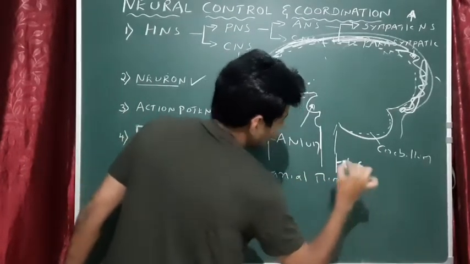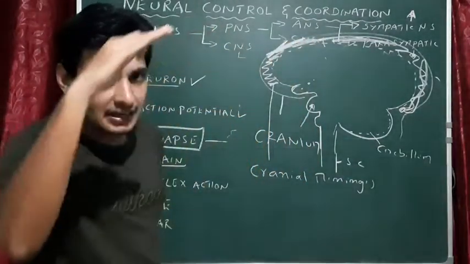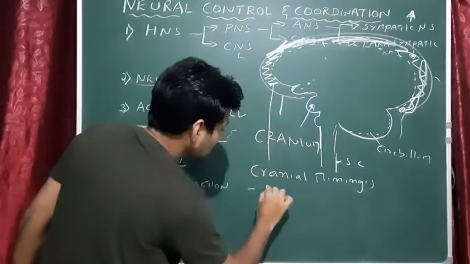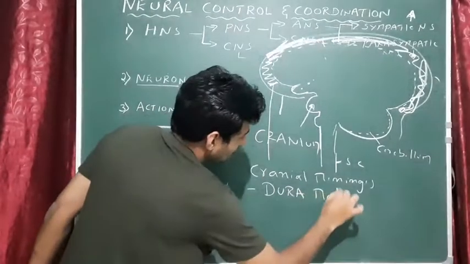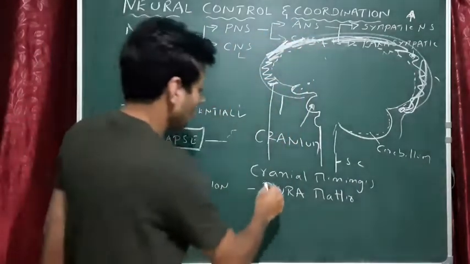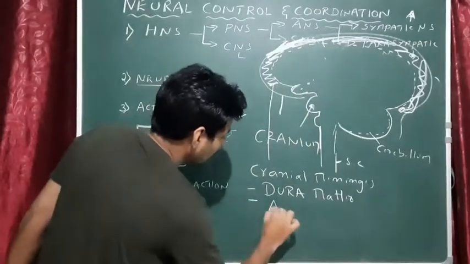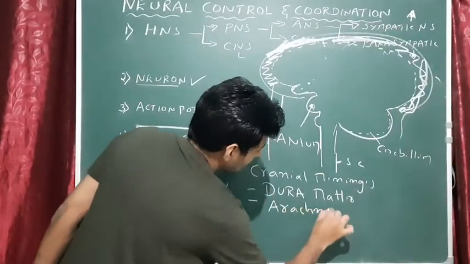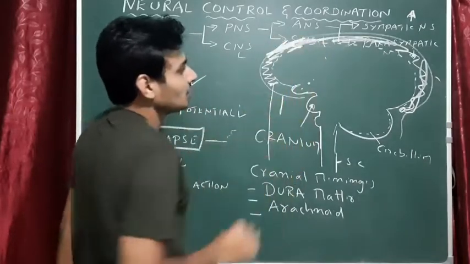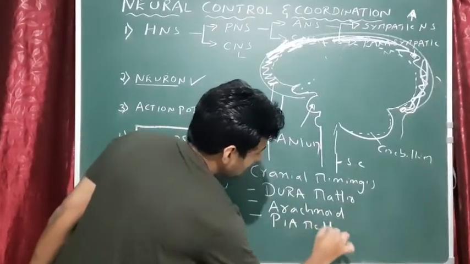The cranial meninges has three layers. See, this is the outermost layer which touches the inner layer of the skull. The inner layer of the skull has one membrane of the cranial meninges, called the dura mater. From outside to inside, I am starting from below the skull to the outer surface of the brain. Dura mater. In the middle, just below the dura mater, we have one more layer of the cranial meninges called the arachnoid. Then at the outer brain surface, we have one more layer, called the pia mater. Very important. Don't forget this.